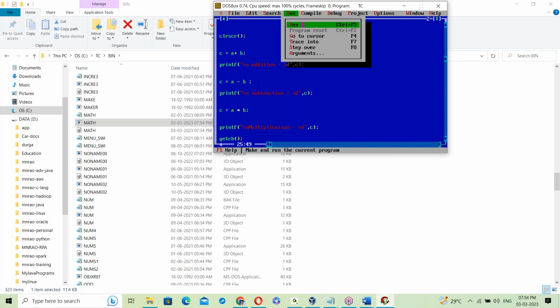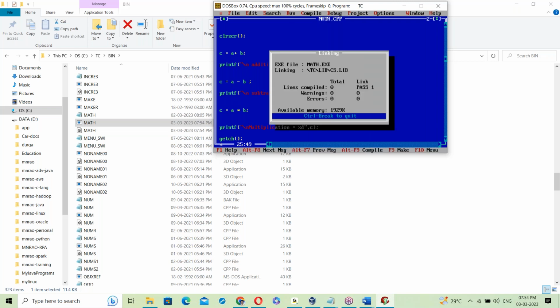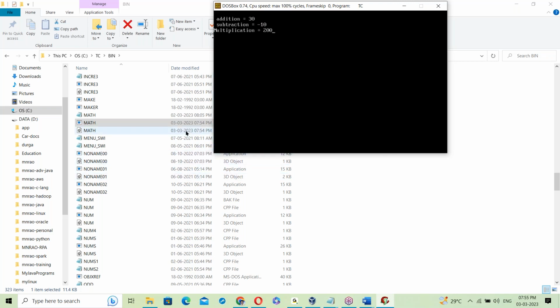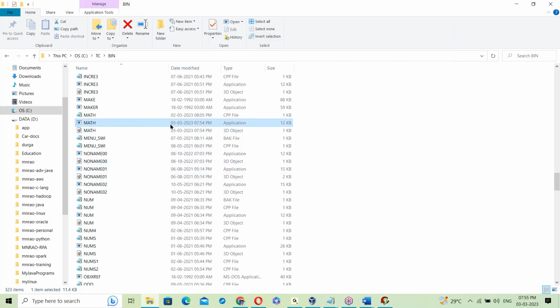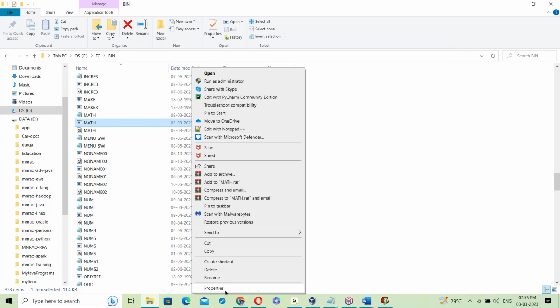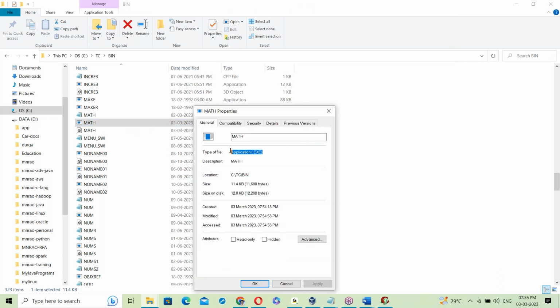If there are no errors, it creates one exe file and executes it. See, the exe file is created here. The math.exe file is created. Now, what does this exe file contain? Let us see about the exe file.